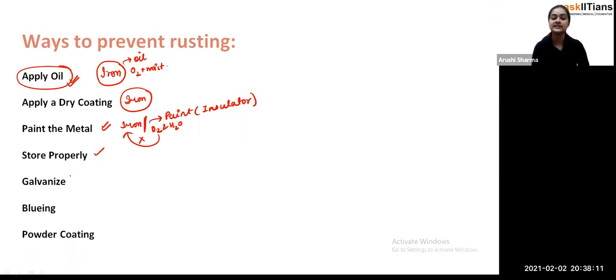Now the fifth process is galvanize. See, this is also called the galvanization process.